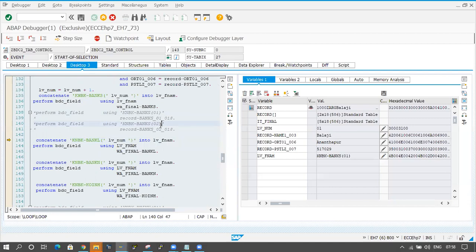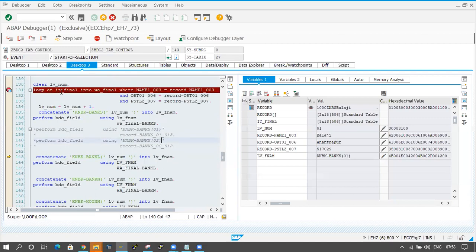But what I am doing is looping the data and passing the data 01, 02, 03. Here in the recording, I am taking only two records, that is why 01 and 02 came. If you take three records, then here BANKS of 01, BANKS of 02, BANKS of 03, three times it will come.